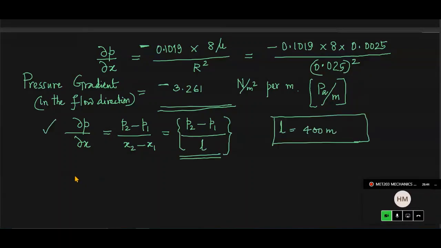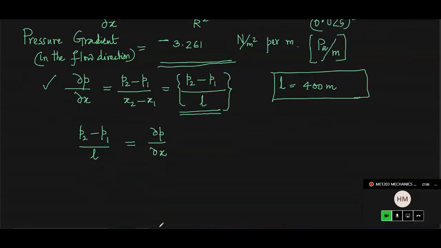So now, P2 minus P1 will be negative, then divided by L, is equal to this dou P by dou X, the pressure gradient that we found out. You can even get it directly from Hagen-Poiseuille's equation also.